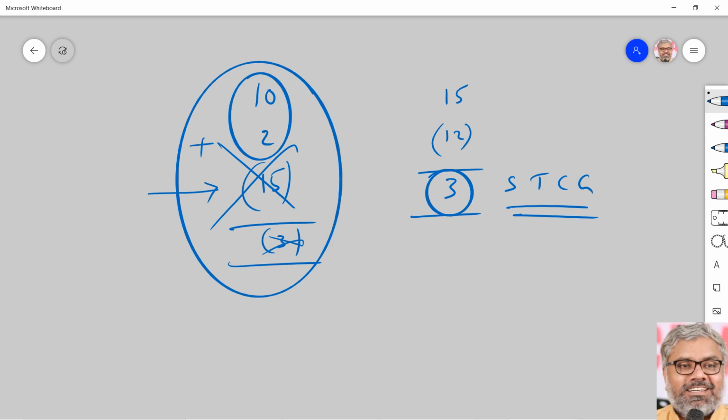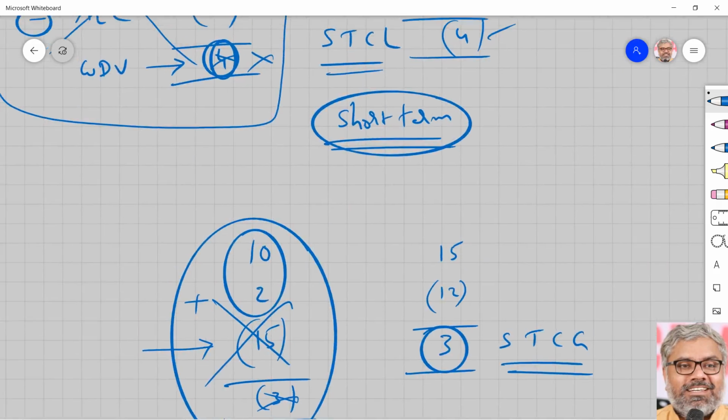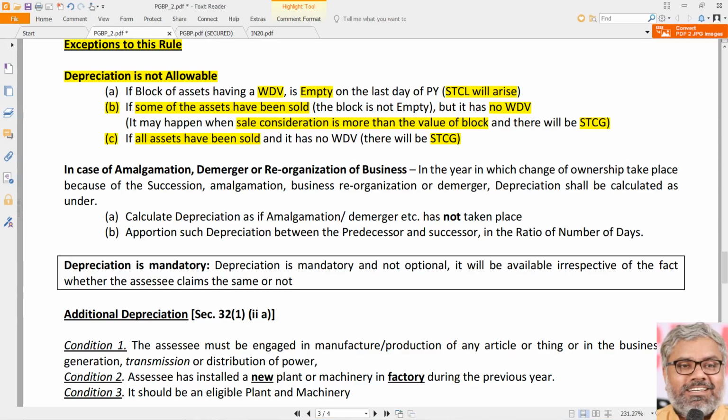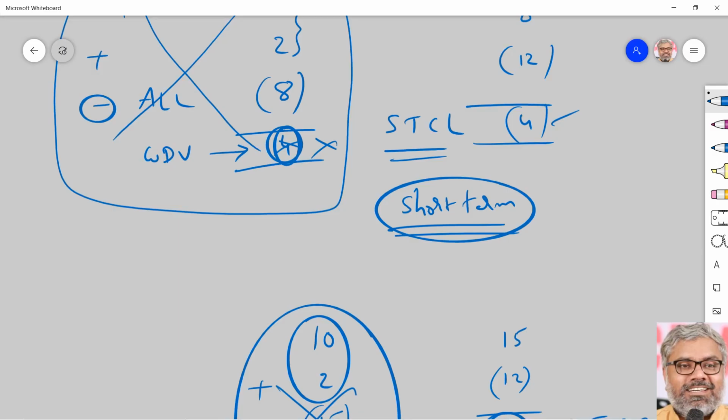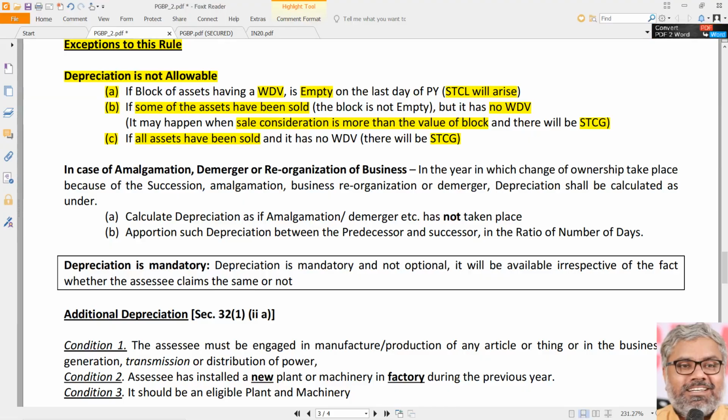Why is that? Because the sale proceeds of the assets related to that block are more than the opening WDV plus purchases. That's all. On the other side, in the earlier scenario, the first case, where short-term capital loss will emerge, all assets are sold, but still there is some WDV, because the assets are sold for an amount lesser than opening WDV plus purchases. That means short-term capital loss will arise in that scenario. So the first case is short-term capital loss, and the other two cases are short-term capital gain.